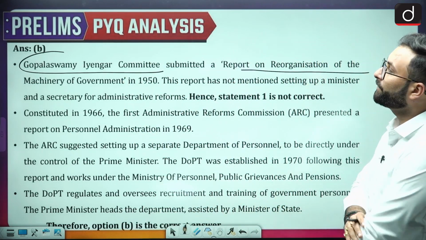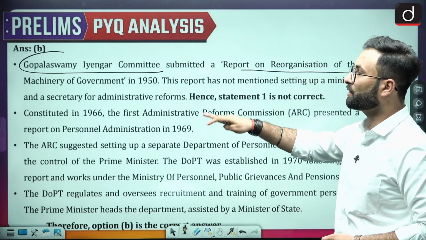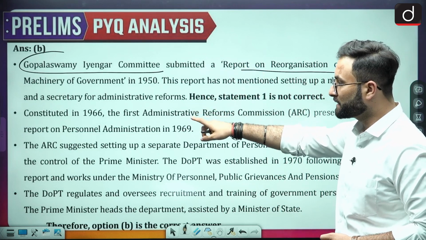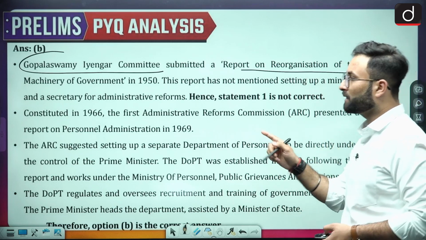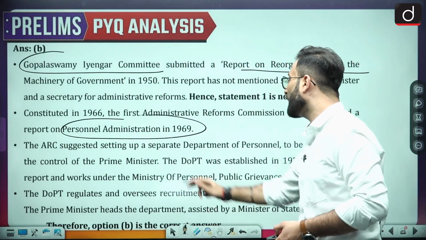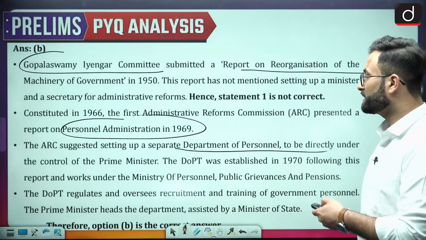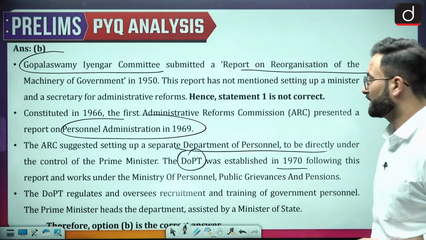Okay, so in the 1950s this commission was there. This report has not mentioned setting up a ministry or the secretary for the administrative reforms, which we have discussed. The first ARC was constituted in 1966 and presented a report on personnel administration in 1969. ARC suggested setting up a separate department for personnel, to be directly under the control of the Prime Minister, and with respect to that we have DOPT, which was established in the 1970s, which we have discussed.